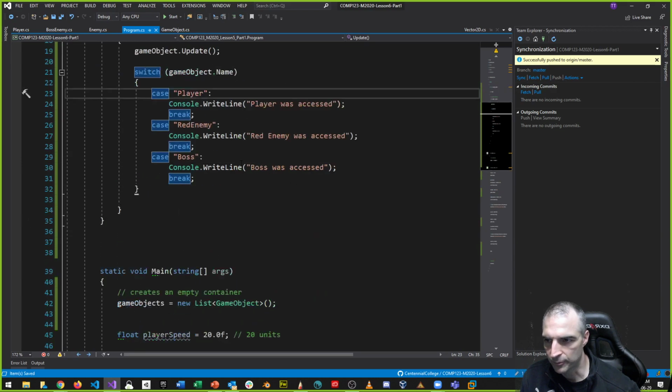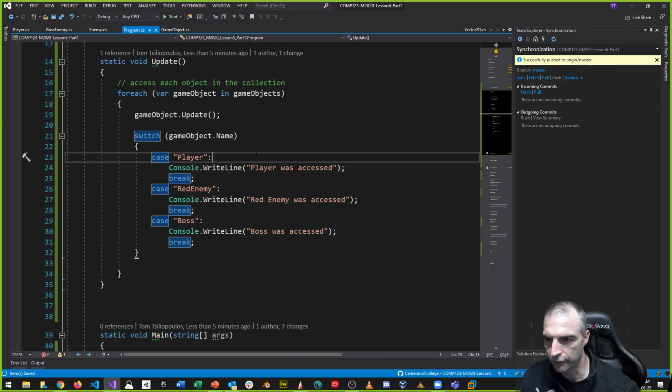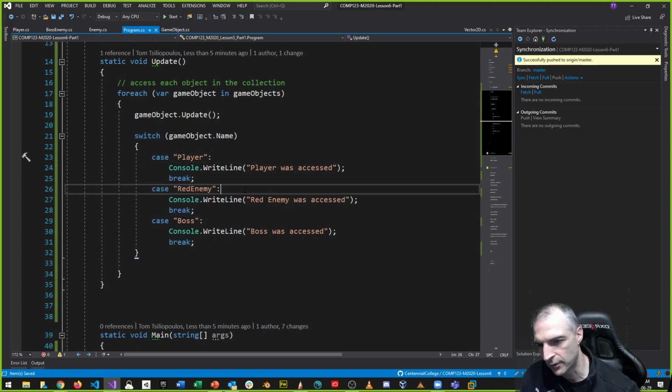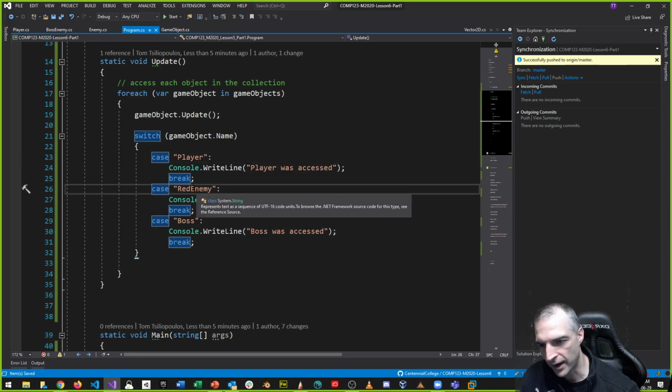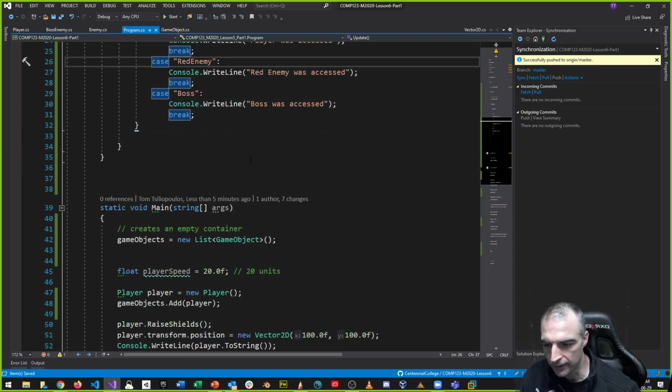If I look at my program class, I made my name red enemy. So this one might be okay, because I'm searching for red enemy, but look what my case is. This is wrong. I didn't make it right. Why? I couldn't remember what this is. And what about my player? Did I get that one right?